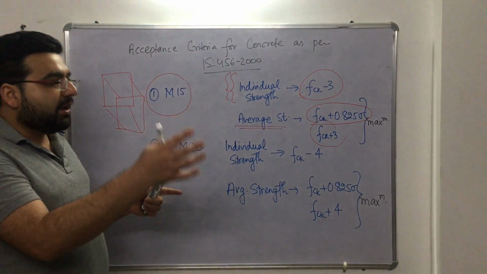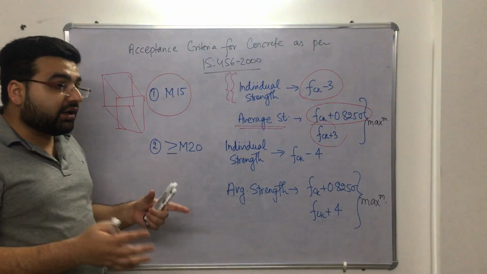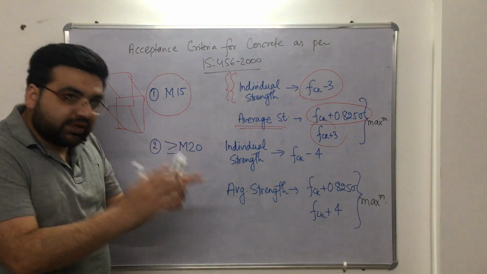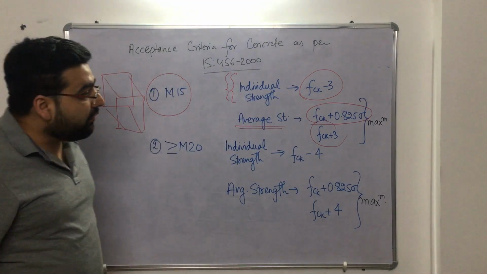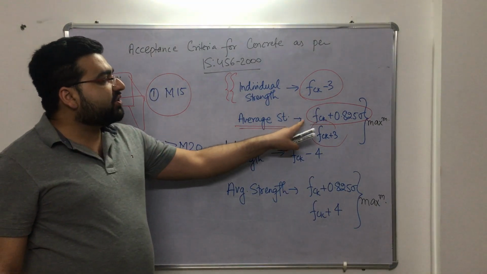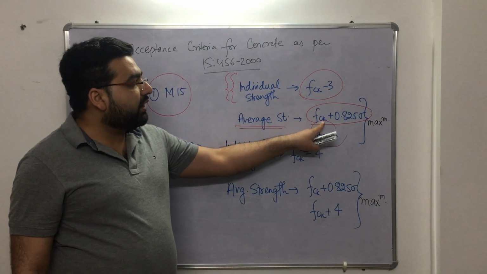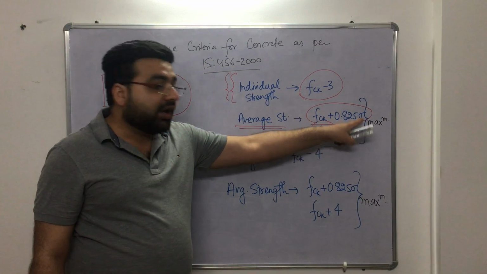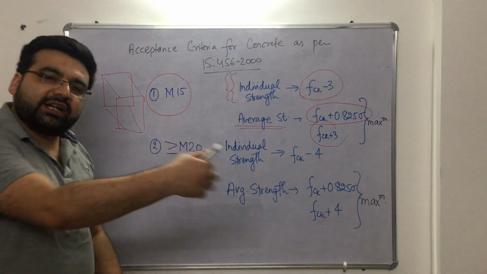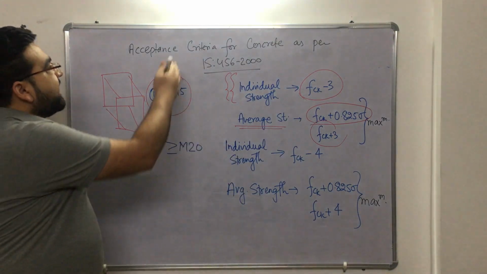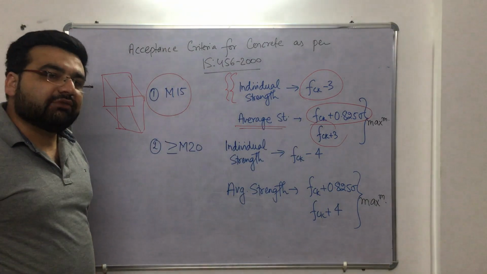Suppose you are making concrete at site. It is not possible to go exactly as per 1.65 times sigma. So what you have to do is, if your average strength comes out to be greater than or equal to fck plus 0.825 sigma or fck plus 3, whichever is the maximum of the two, you accept the concrete. You can lay the concrete at site, right? So that is the acceptance criteria for concrete as per IS 456.